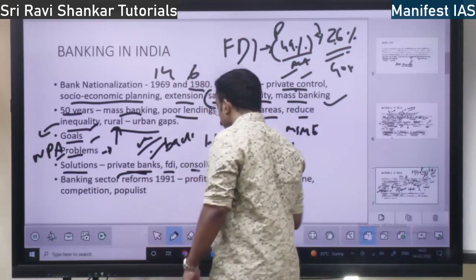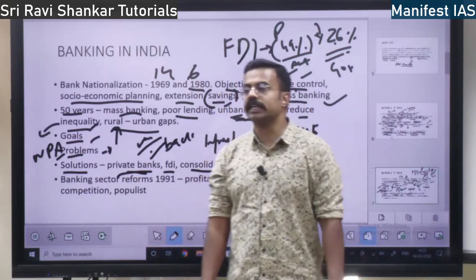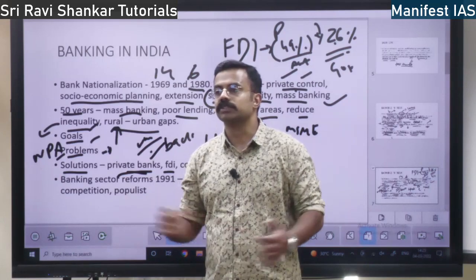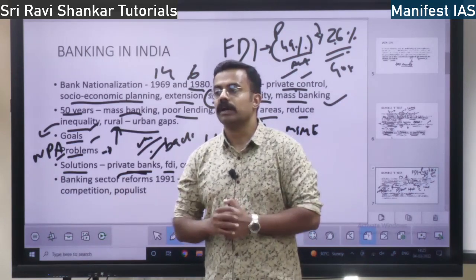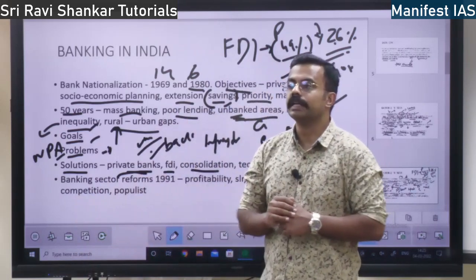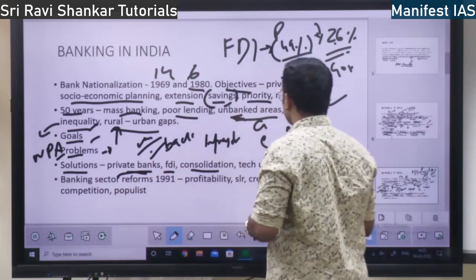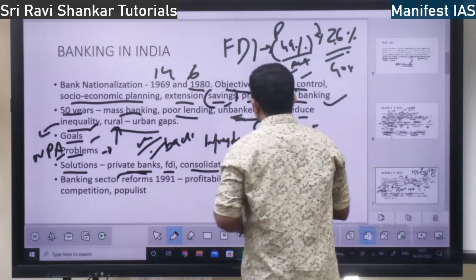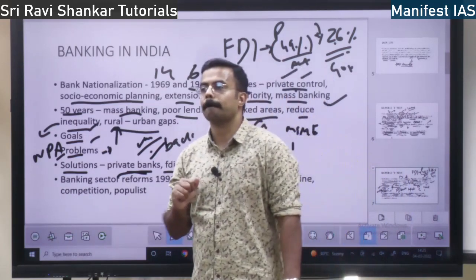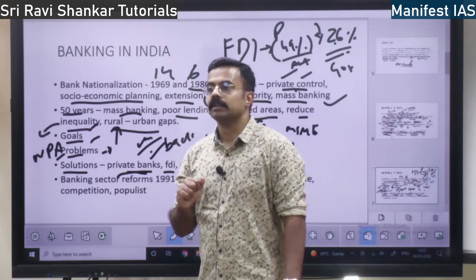Next solution is bank consolidation. Consolidate the banks, merge the banks, in order to make a big bank, right? Bank consolidation is one solution. And also upgrade the technology, right?